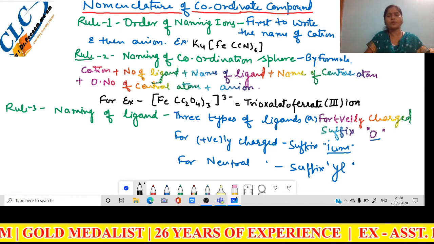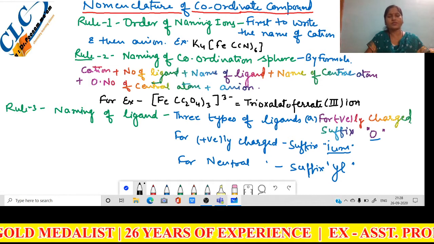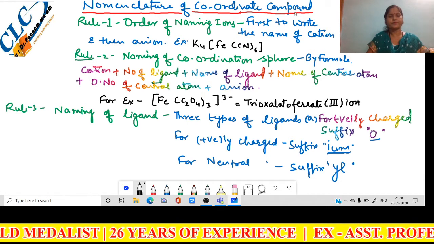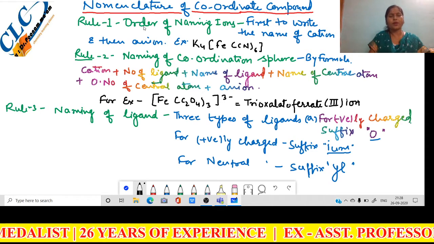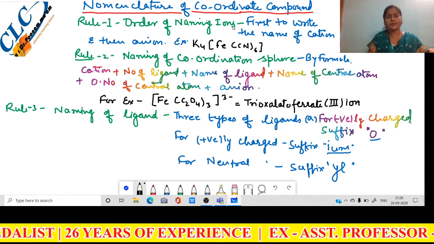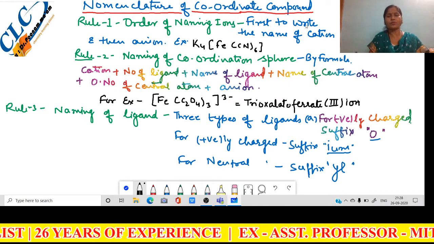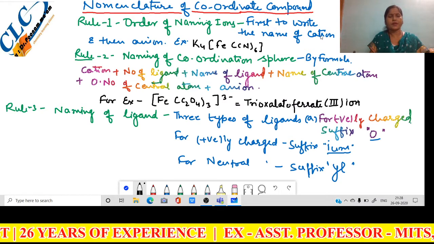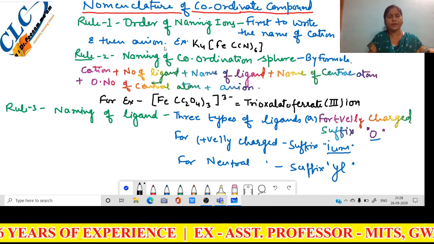There are following rules due to which we explain the nomenclature of coordinate compounds. The first rule is the order of naming ions. According to the general principle, first of all, write down the name of the cation, and then write down the name of the anion.